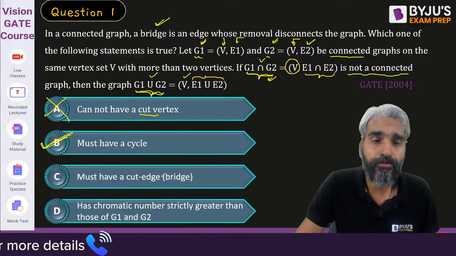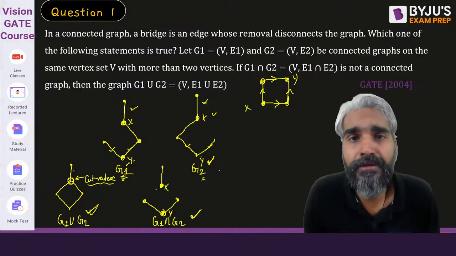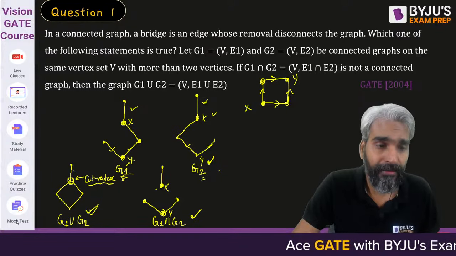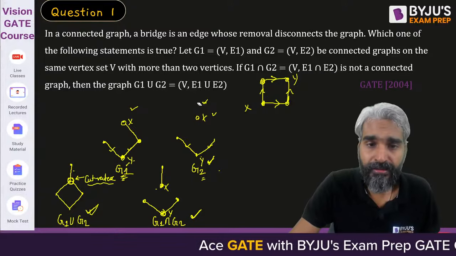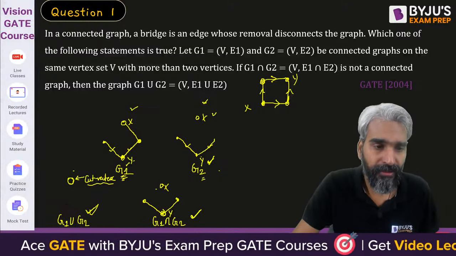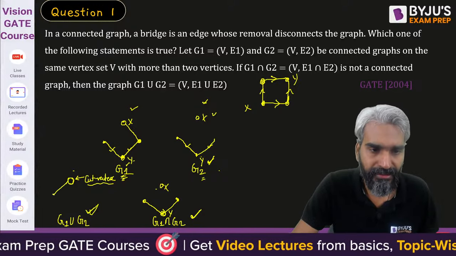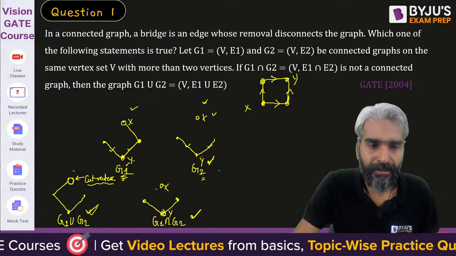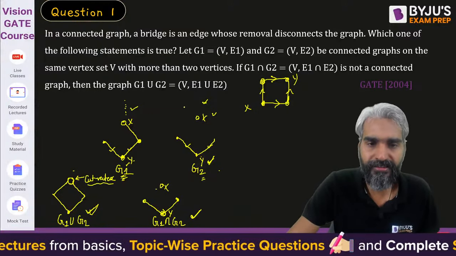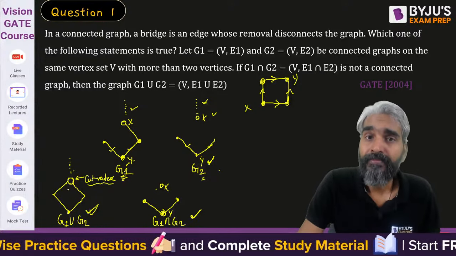Now, it is saying that it must have a cut edge. Please try to understand. In this particular example, a cut edge may be present. But even if I remove this edge that we were earlier considering, everything else given in the statement is still correct, and then there will be no cut edge.